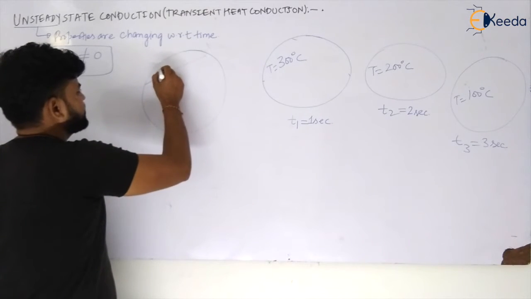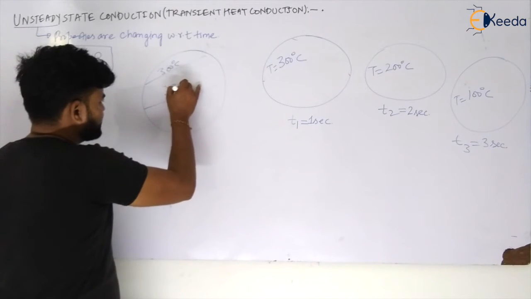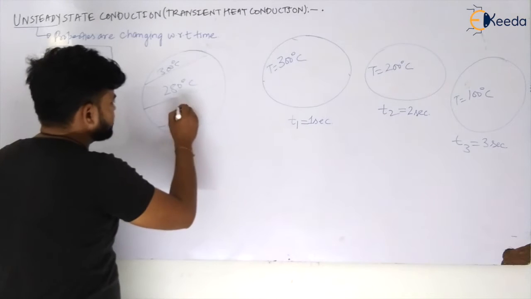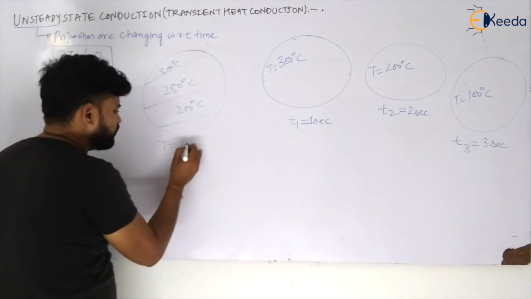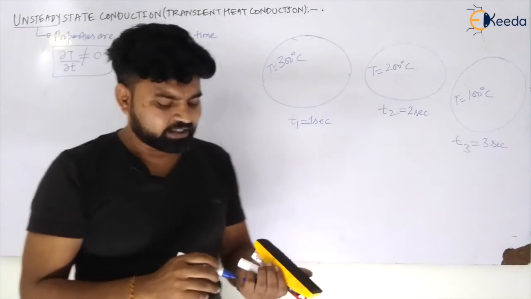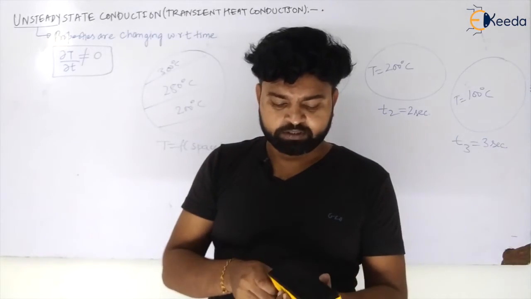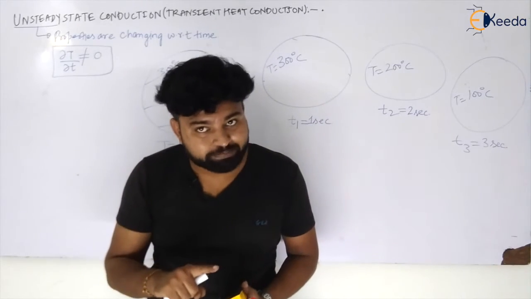Let us say there is 300 degrees Celsius, here it is 280 degrees Celsius, and here it is something like 200 degrees Celsius. So in this the temperature is a function of space, my dear students. Now the temperature is changing with respect to time, and the temperature is changing with respect to space.